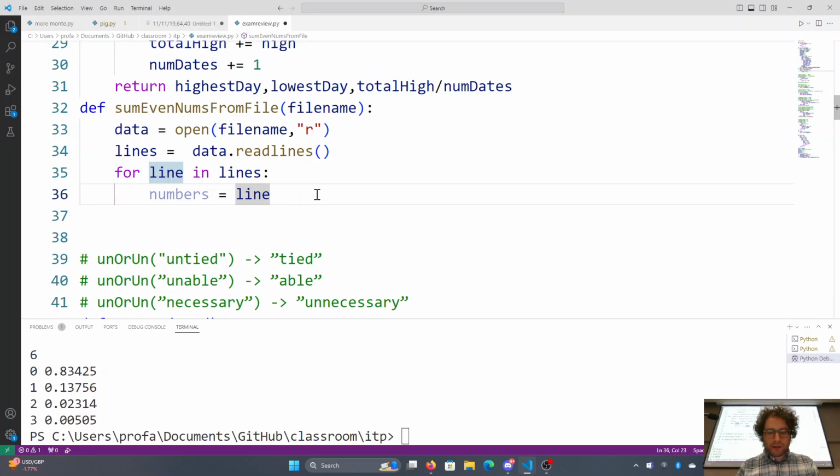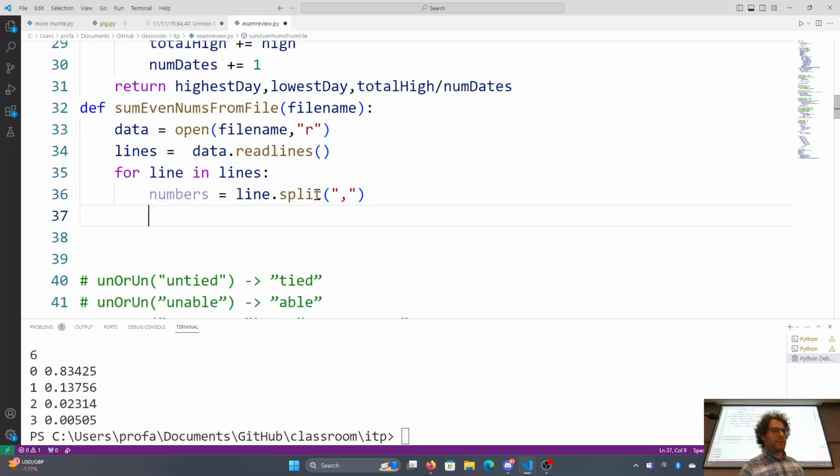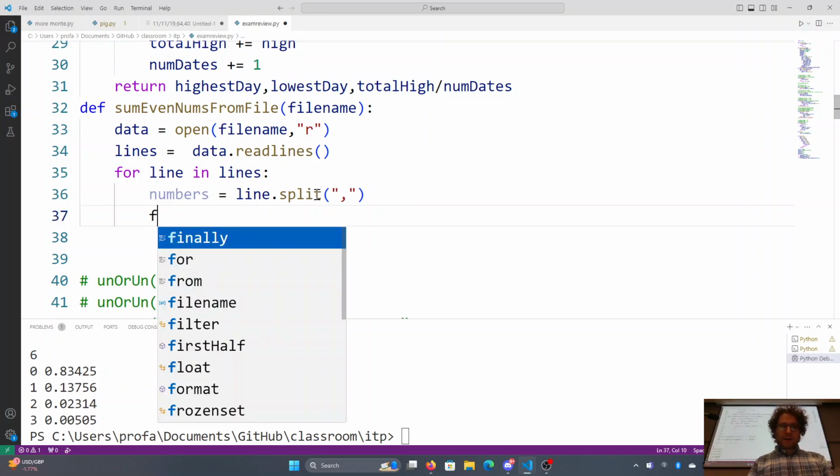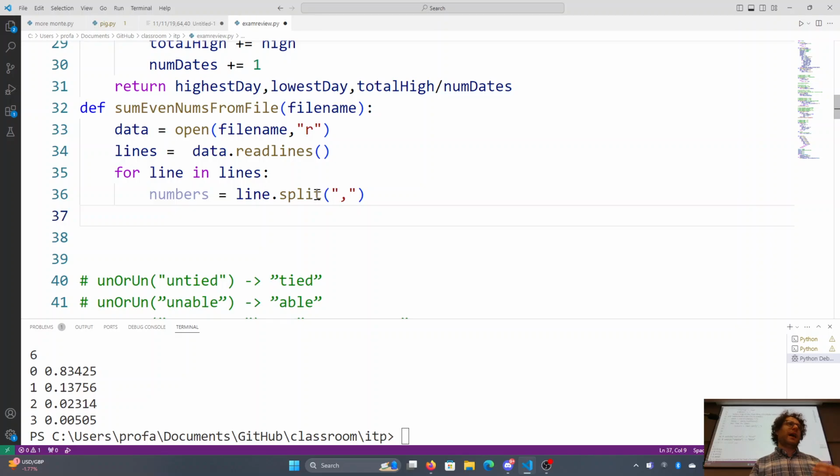For line in lines. For number, line dot split. And again, we're going to be splitting by that string. It's a string now, so we split by commas. Okay. And then here we kind of need to do a nested for loop, right?